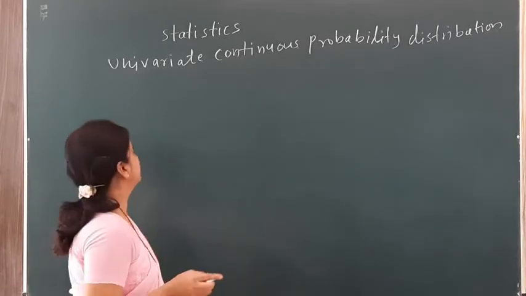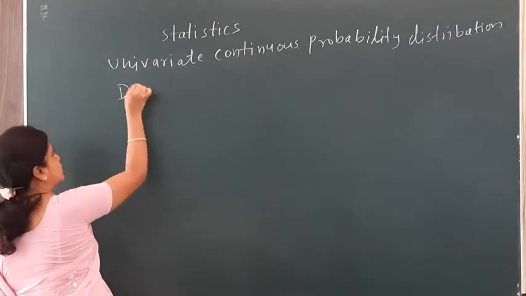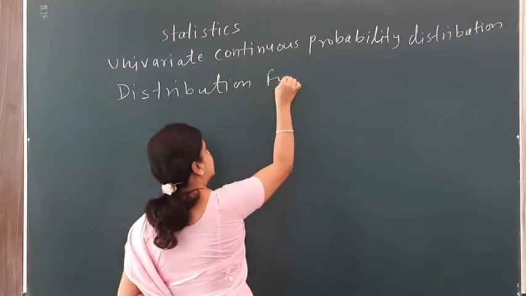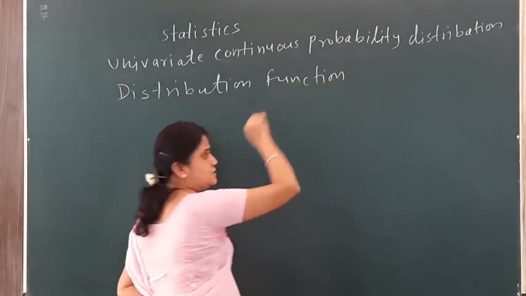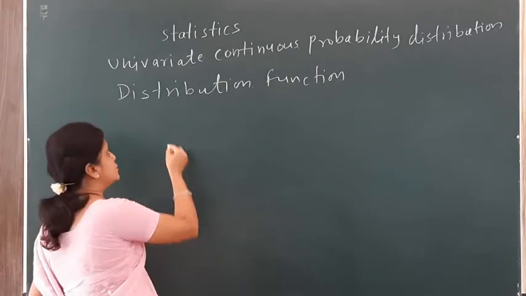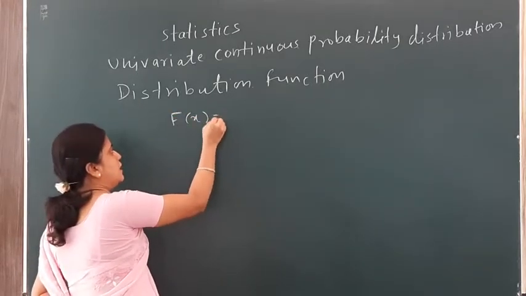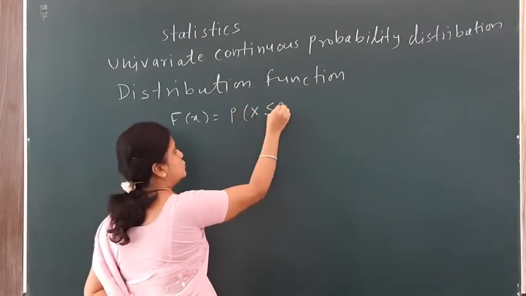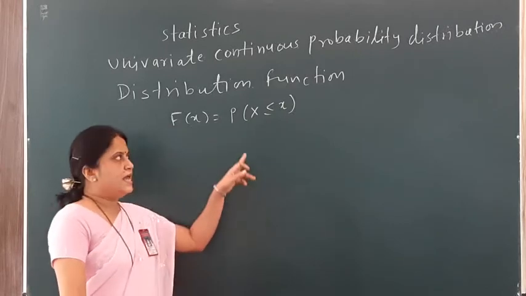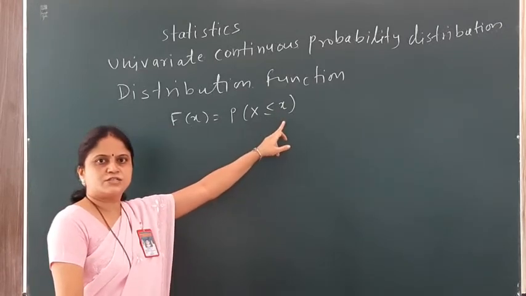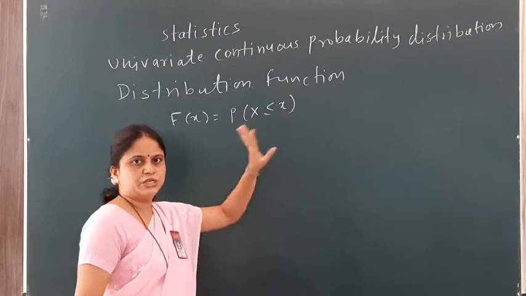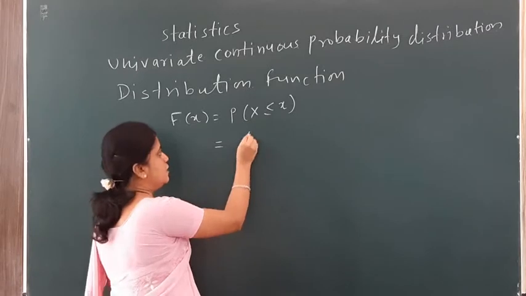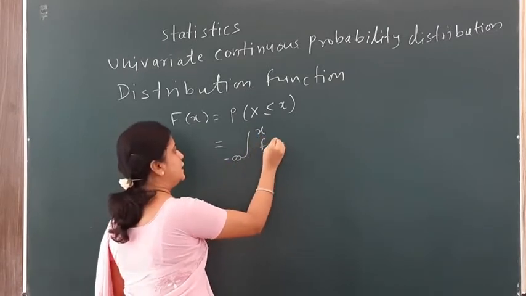Now the first term is distribution function. We can denote this distribution function as capital F of x, and the definition of this is probability of X less than or equal to x. Over here X is the random variable and small x is the value of that particular random variable. Since it is a continuous distribution, we can write this as the integral from minus infinity to x of f(t) dt.